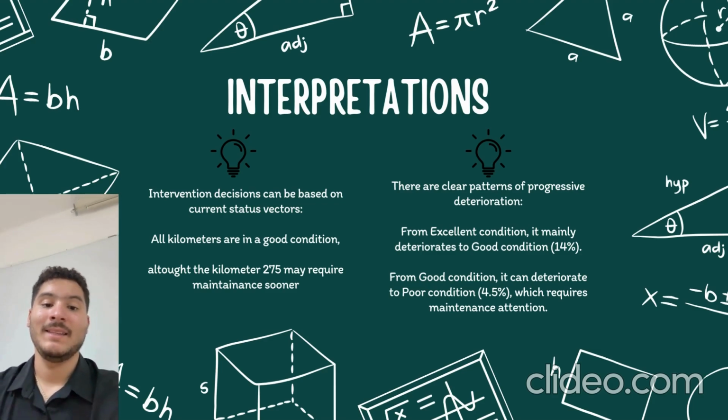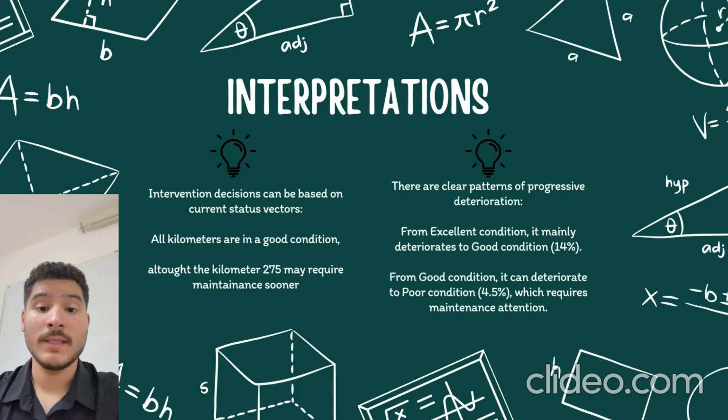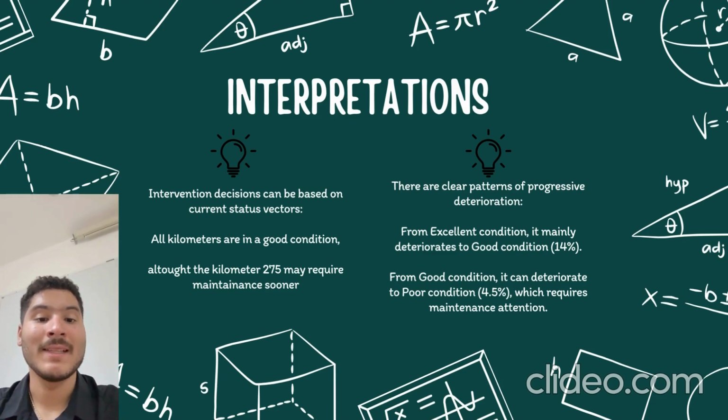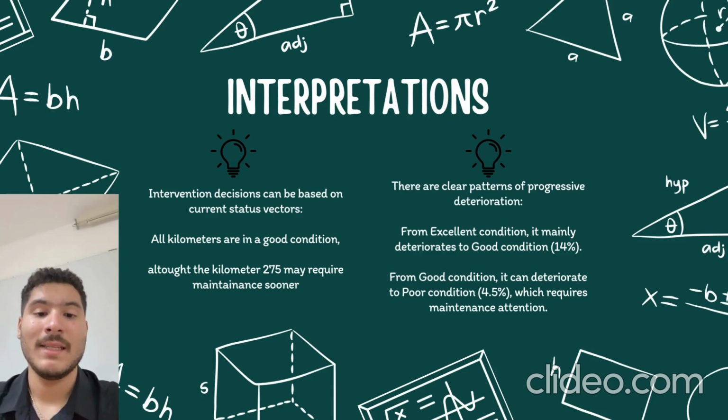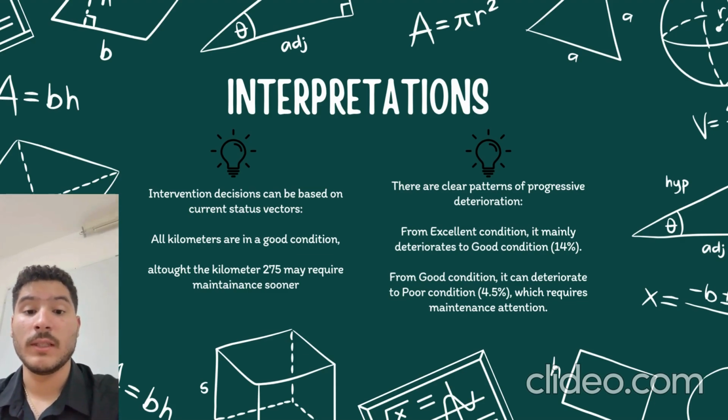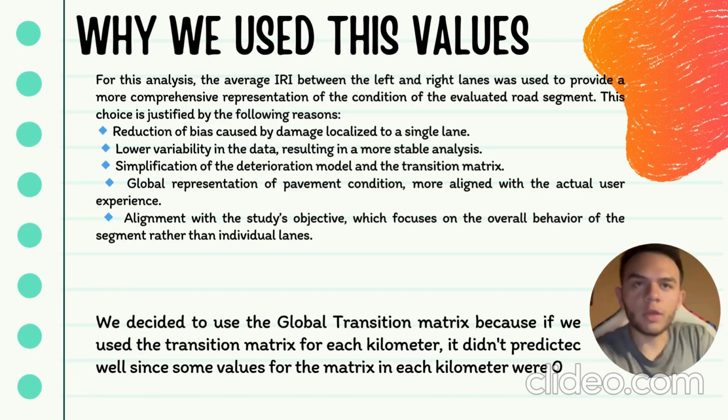Then, thanks to the transition matrix, we can analyze the percentage by which the condition changed in each segment of the road. We can see that from an excellent condition, the main change is to good, with 14%. And we can see that from good condition, the change to a poor condition is 4.5%, so that needs urgent maintenance. Why do we use these values?